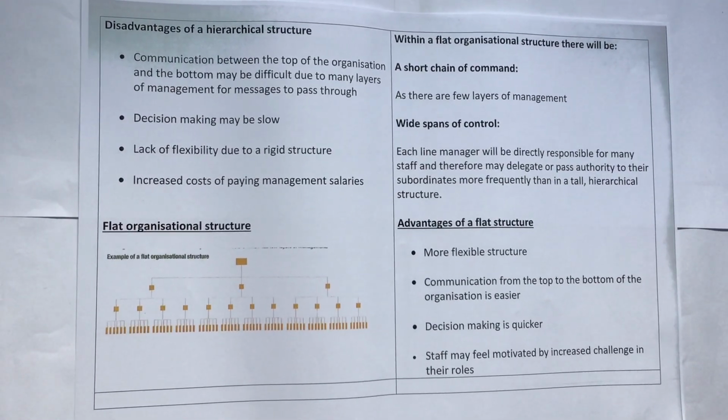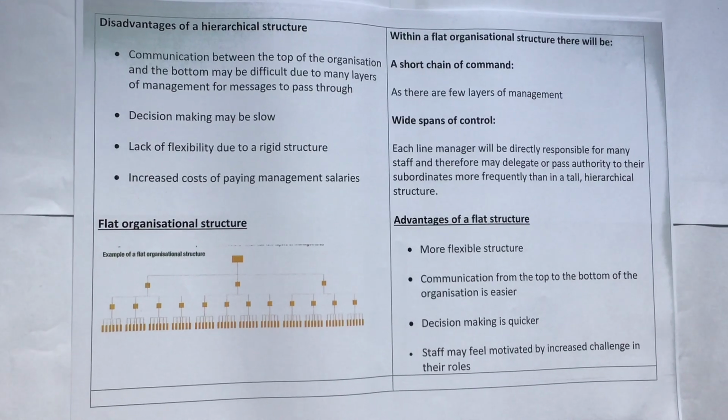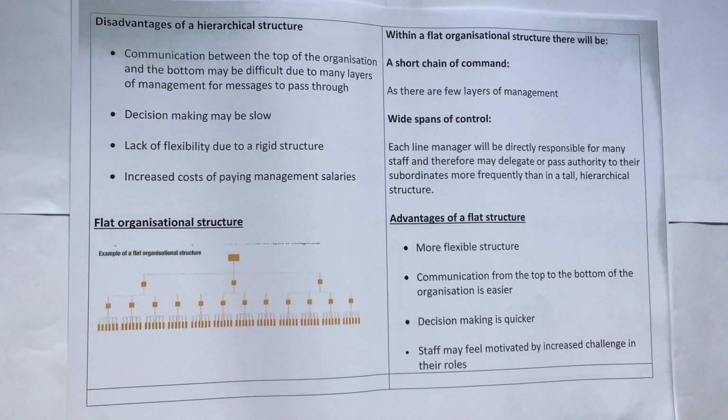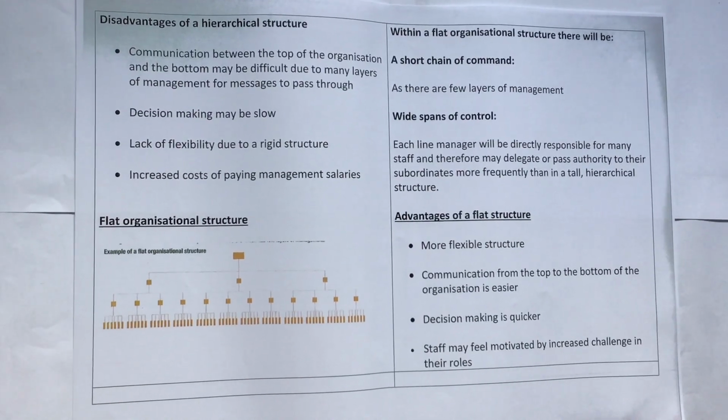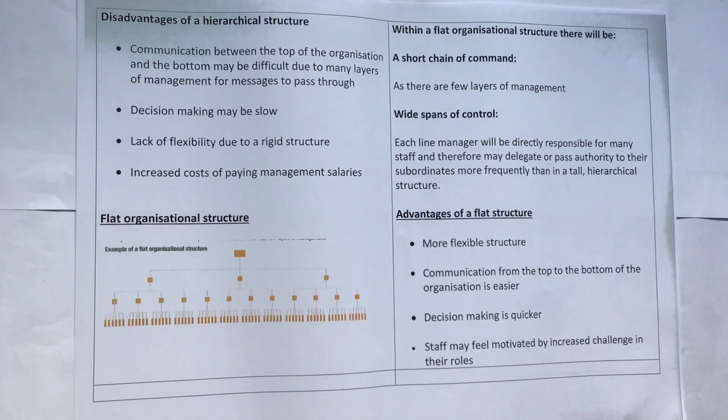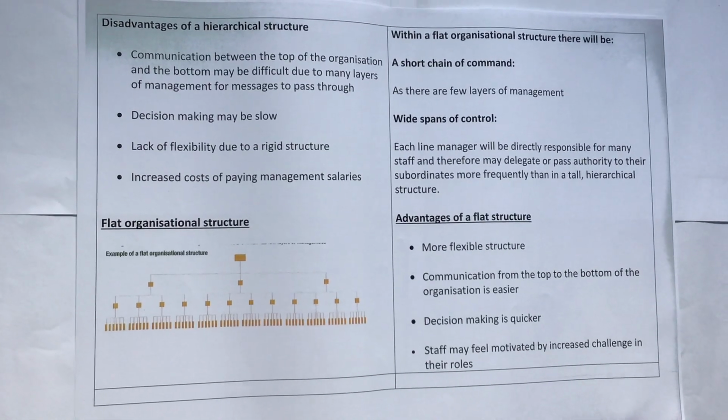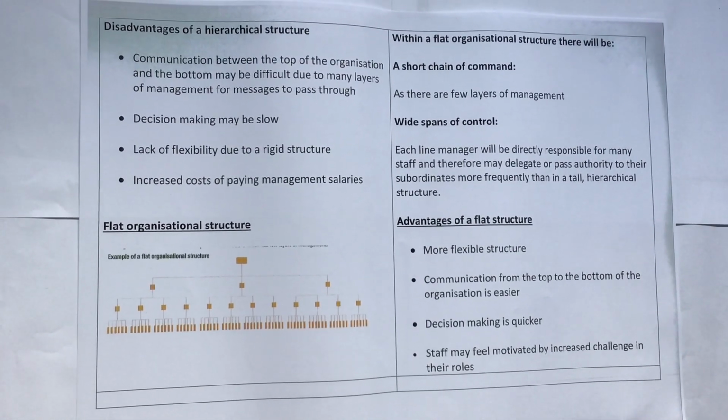Disadvantages of a hierarchical structure: communication between the top of the organization and the bottom may be difficult due to many layers of management for messages to pass through. Decision making may be slow. Lack of flexibility due to a rigid structure. Increased costs of paying management salaries.